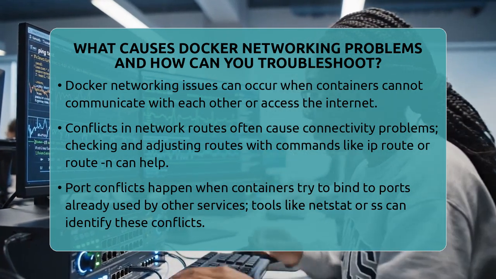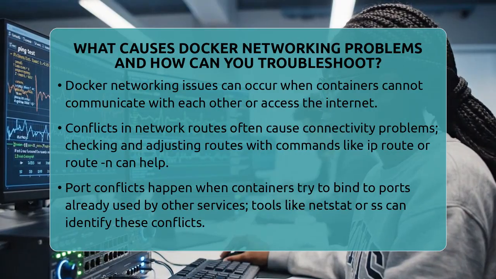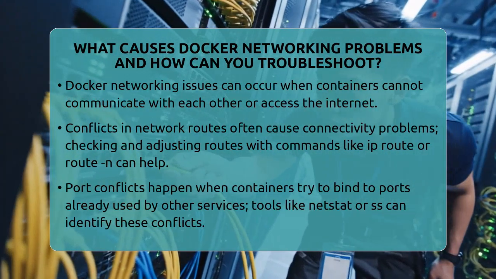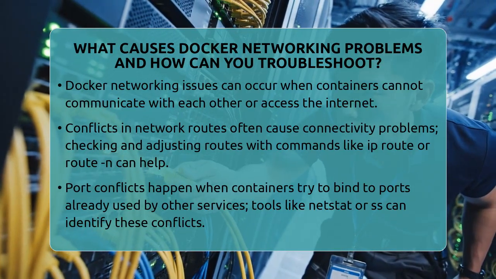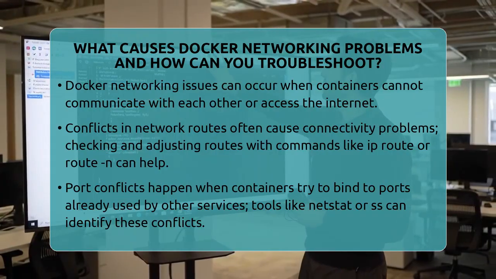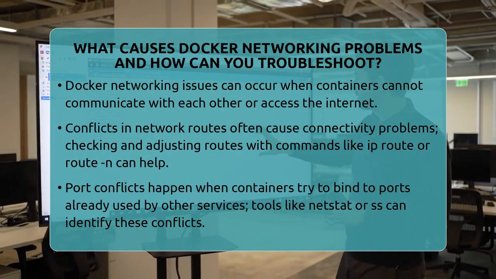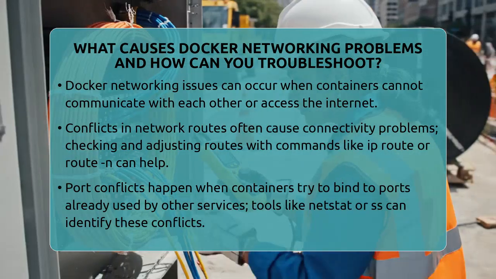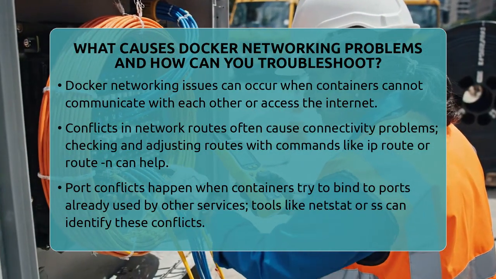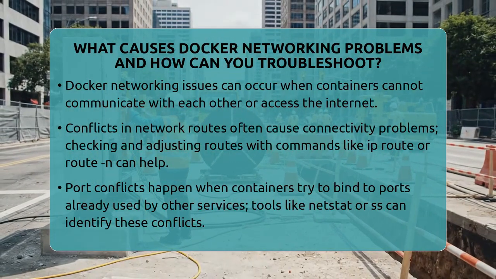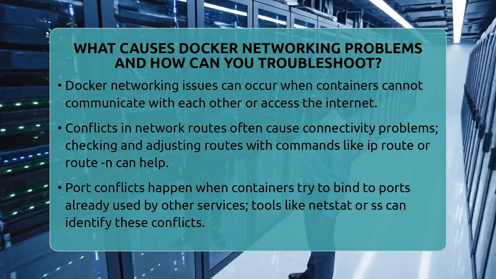First, conflicts in network routes are common culprits. Docker often adds default routes to containers, but sometimes these routes clash with your host's existing network setup. For example, if Docker installs a default route that overlaps with your main network, containers might lose connectivity or experience delays. Checking routes with commands like ip route or route can reveal these conflicts. Removing or adjusting problematic routes can restore proper communication.